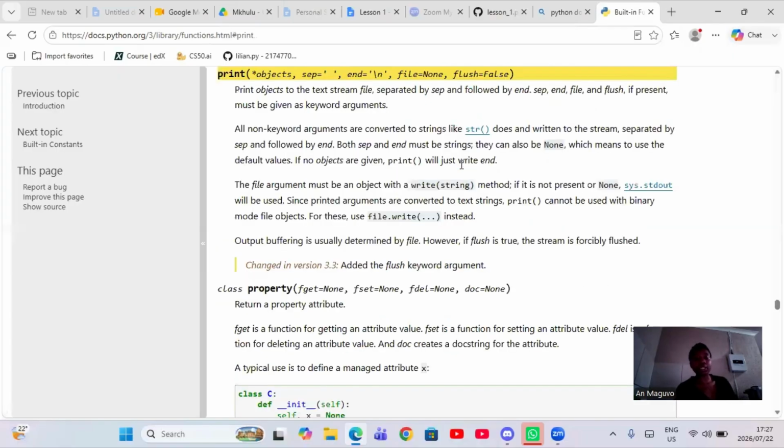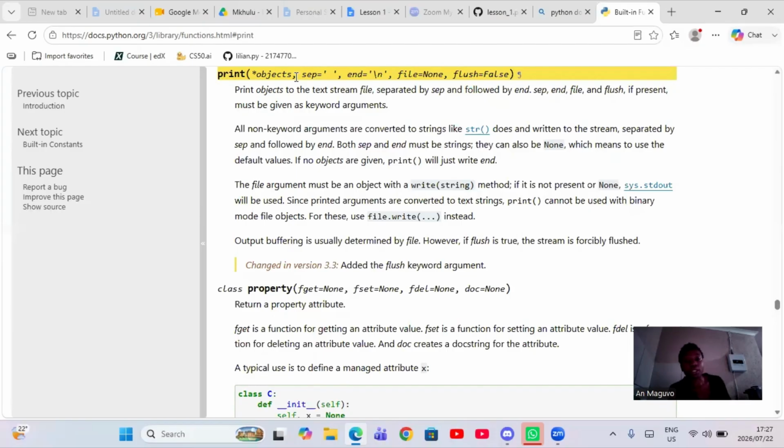And then it's like scary, right? But don't be scared. Here we have the print function, and you can see the parentheses opening there. So you don't worry about a lot of things here. What you look at is what you're looking for. You look at print and the parentheses. Some functions do have examples, some don't. There is no example for print here, but we already saw an example using the print function. Then you just go inside the parentheses. Inside the parentheses, we have the first thing there with an asterisk. It is called objects.